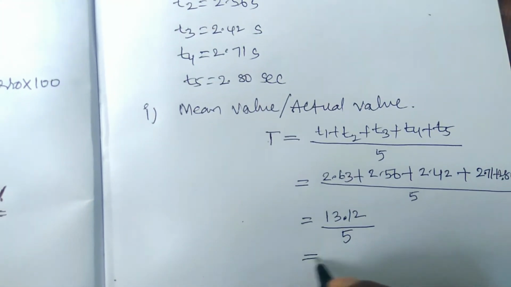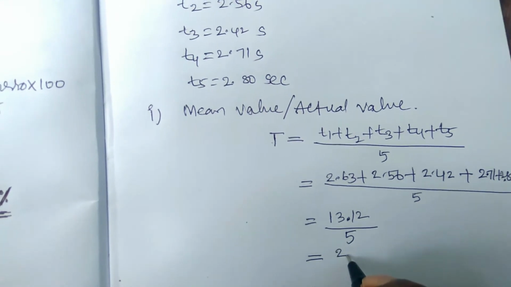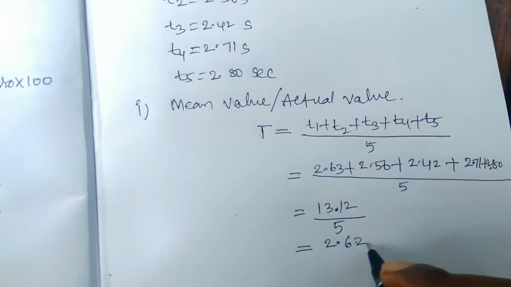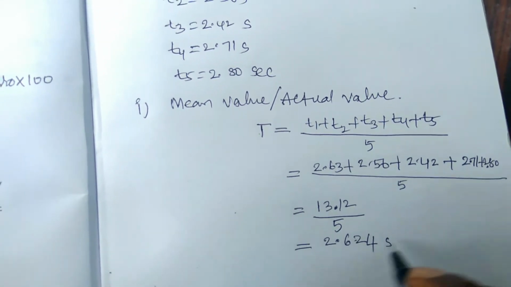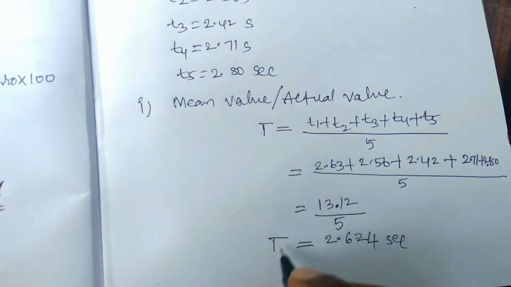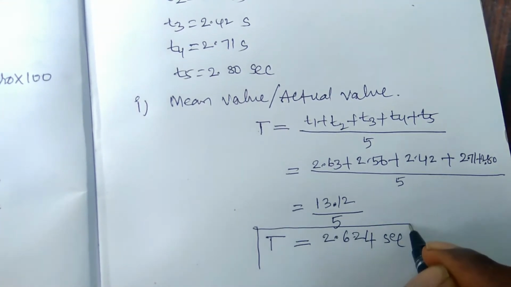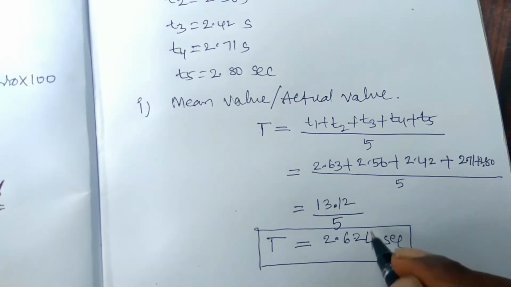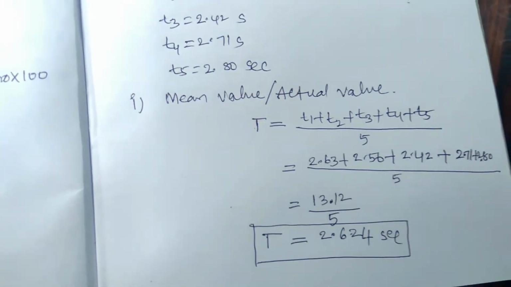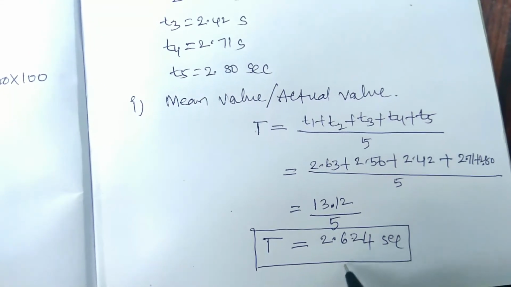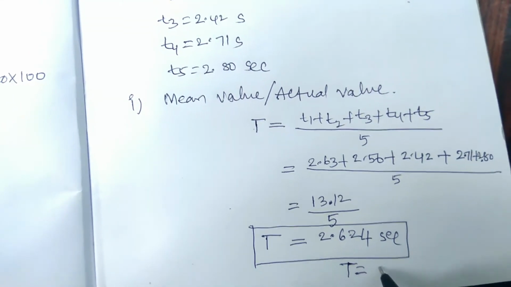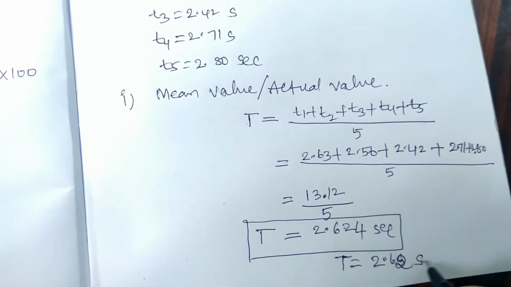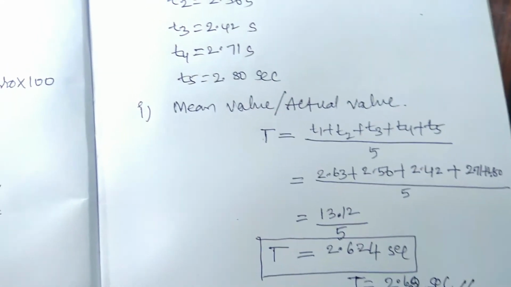It is equal to 2.6254 second. Okay, the mean, the actual time period, is equal to 2.6254 second. So by rounding the digits, we can write the time period as 2.62 second.